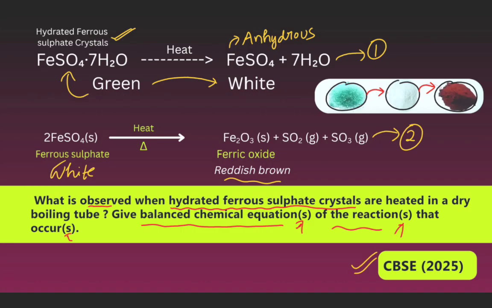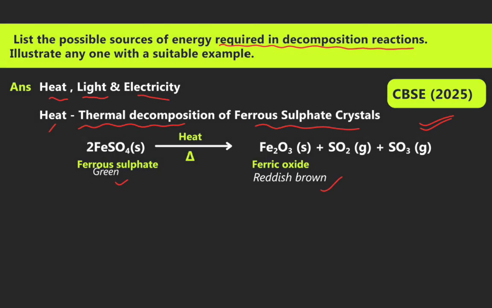Reddish brown color. So what is observed when hydrated ferrous sulfate crystals are heated in a dry boiling tube? Give the balanced chemical equation of the reaction that occurs here. This question came in the CBSE Board 2025. Now we can see the next: list the possible sources of energy required in a decomposition reaction. Illustrate any one with a suitable example.